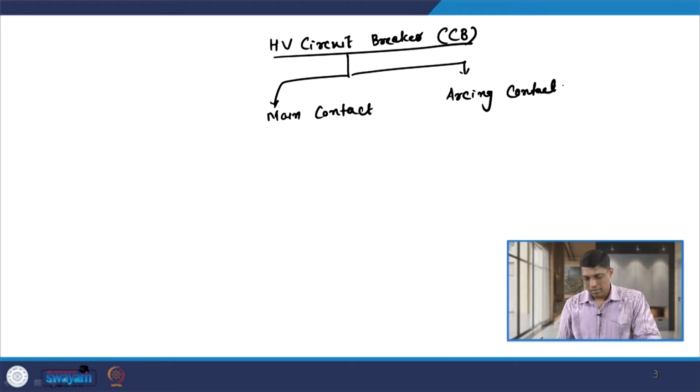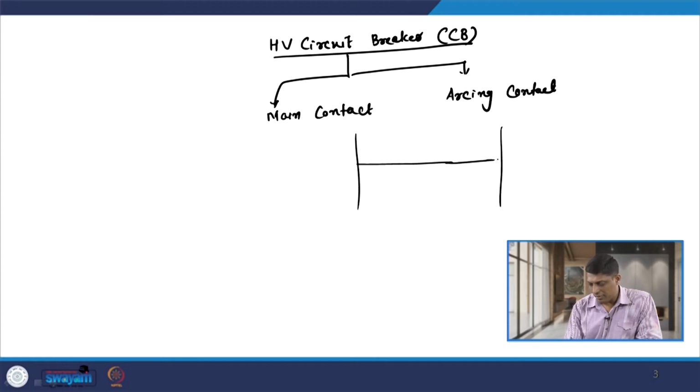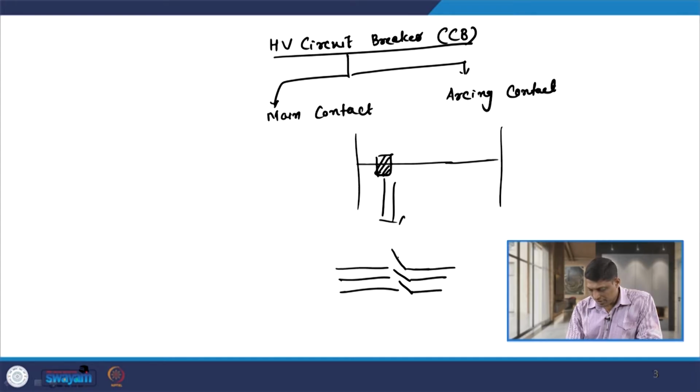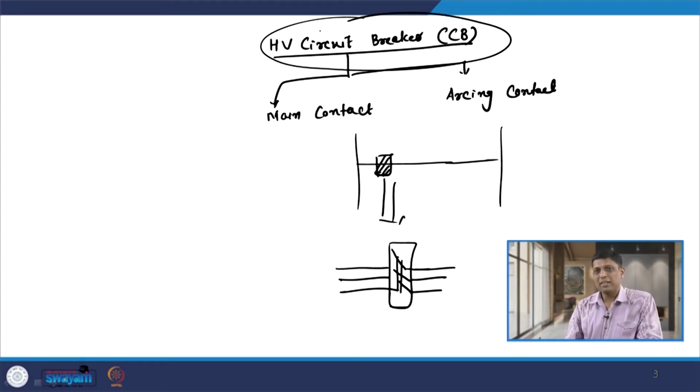The opening of the breaker is very important. If I consider a line connected between, say, two buses, and I use the breaker here, if I draw this circuit, a 3 phase circuit, then you have the device here, this is your circuit breaker. Whenever you open it, it has to break a very high value of current, and for that application the duty of the circuit breaker becomes very important.